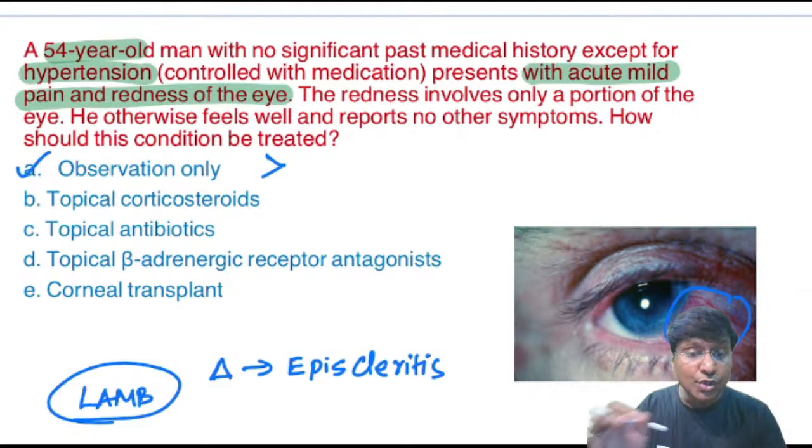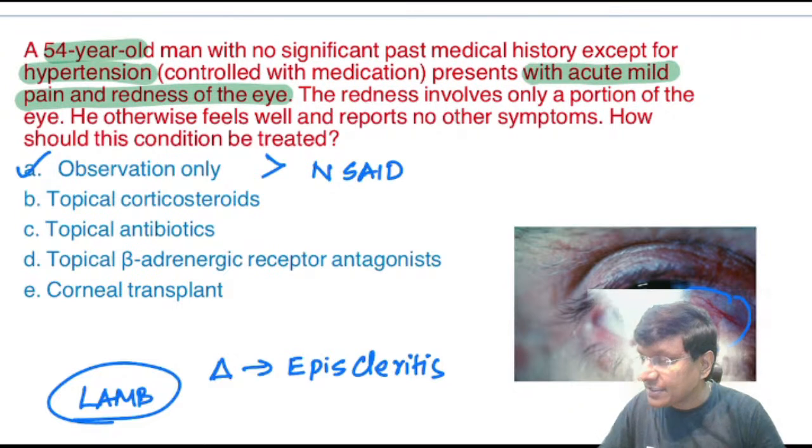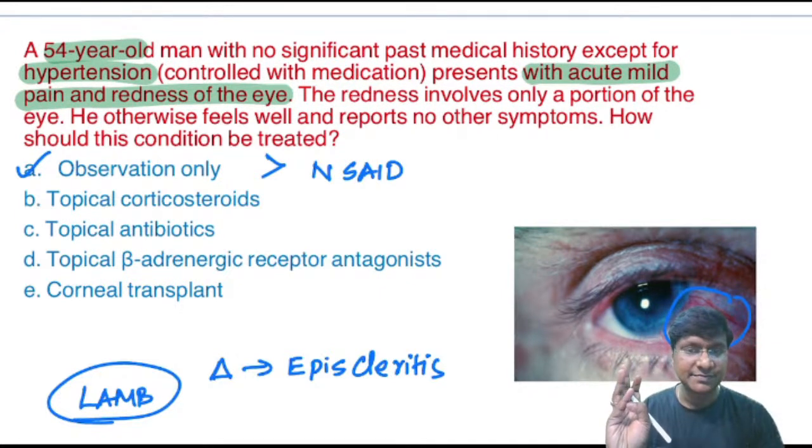Although a topical non-steroidal anti-inflammatory drug, not steroids, may hasten the resolution, otherwise episcleritis is self-limited. Most patients with episcleritis do not have any associated underlying systemic disease, and many patients have an associated ocular disorder. What ocular disorders can be associated with episcleritis? Ocular rosacea, keratoconjunctivitis sicca, and atopic keratoconjunctivitis. These are the associated conditions, right?